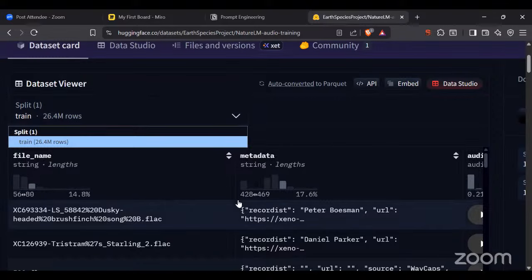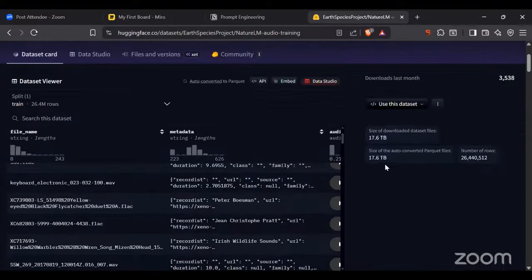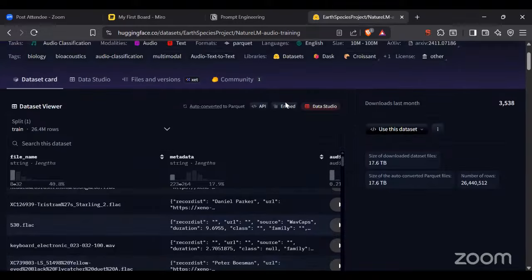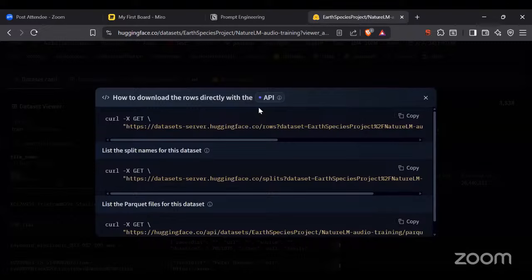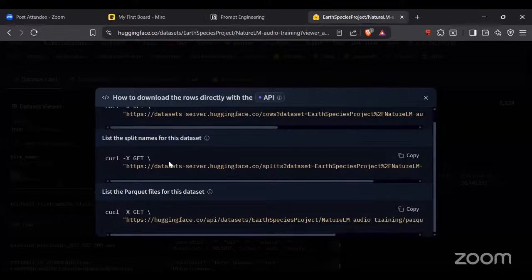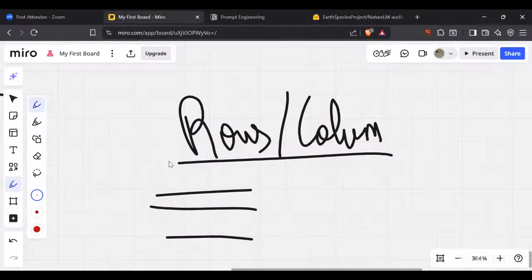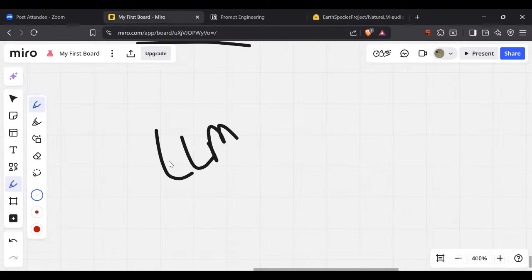ठीक है? अब इसके बाद if you go here, you can download it from here. You can embed it from here. अगर you want to use this data set as an API, you can click here. You are getting an API. Now you have an API, you can use this API and implement it somewhere else, wherever you want to import this data set. Got it? So hopefully you are able to understand this large language data. Now be smart, guys. अगर हम LLM अभी बनाना शुरू करें, if we start making an LLM right now, it's going to be difficult. But if we use the pre-built LLM models, that would be much easier.